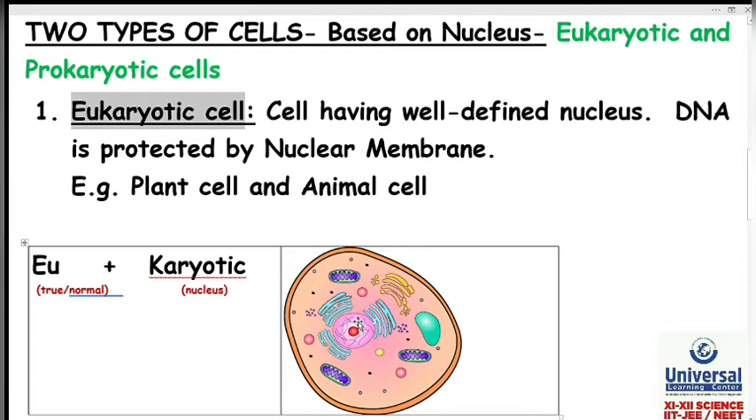So you don't need to mug up definition of eukaryotic cell now, because you know meaning of this word eukaryotic. And how do you know meaning of this word? Yes, by splitting it and learning prefixes and suffixes. Examples of eukaryotic cell are plant cell and animal cell. Plant cell and animal cell contain well defined nucleus.